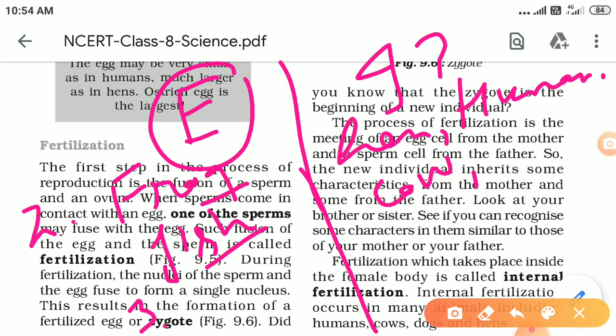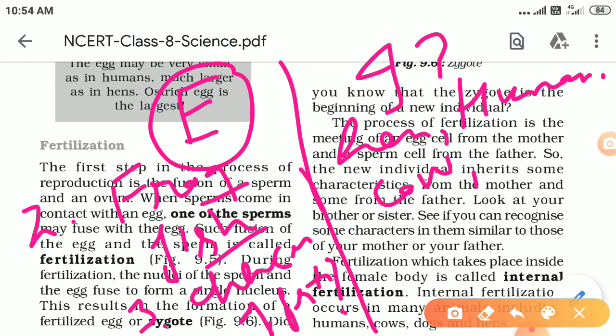Now the next point of difference between internal and external fertilization is that in external fertilization, the chances of survival of the zygote, or the chances of fertilization, are very less here. Why is it less? Because when the male is releasing sperm in the water, it is not necessary that the female also releases eggs at the same time.